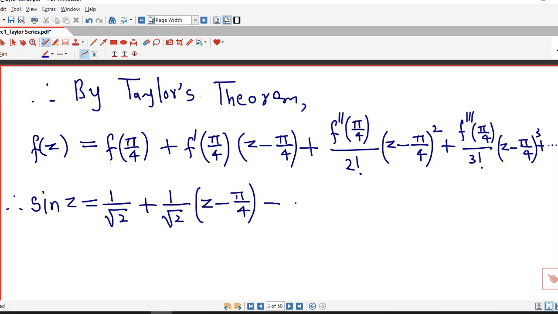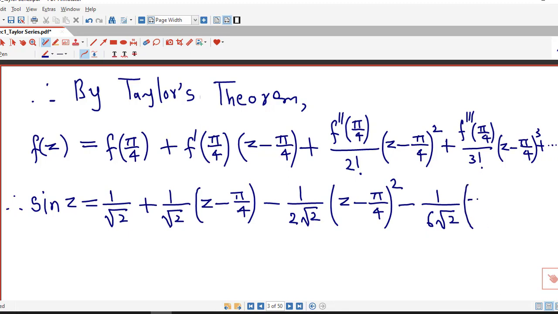And 2 factorial is 2, so minus 1 over 2 root 2 into z minus pi by 4 square. The third derivative is also minus 1 over root 2, and 3 factorial is 6, so here we have 6 root 2 with z minus pi by 4 cube, and so on.